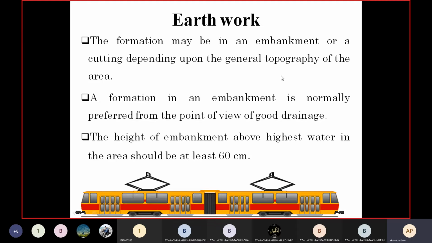That is what we call an embankment. The formation in an embankment is normally preferred from the point of view of good drainage.